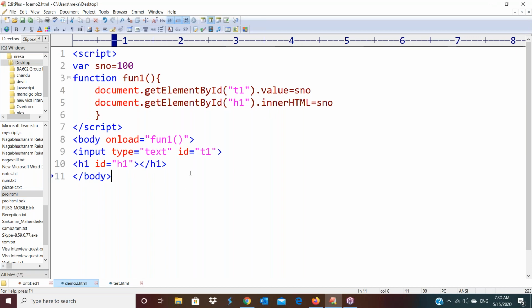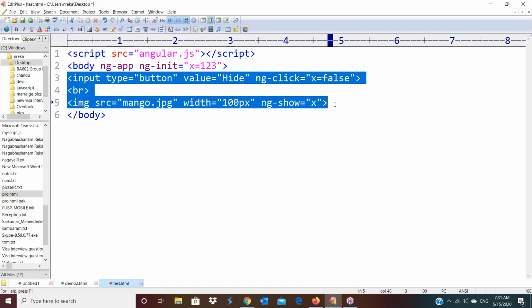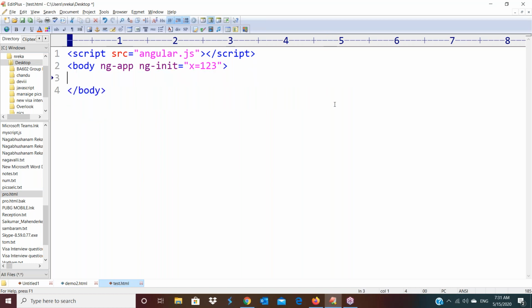Now I will do the same concept with AngularJS. Already we created one AngularJS program, test.html. Here x is equal to 123 I have given. Variables we declare like this in AngularJS. In Angular, variable declaration is different, I will explain later. Now I'm taking a text box, and one heading tag also I have taken.